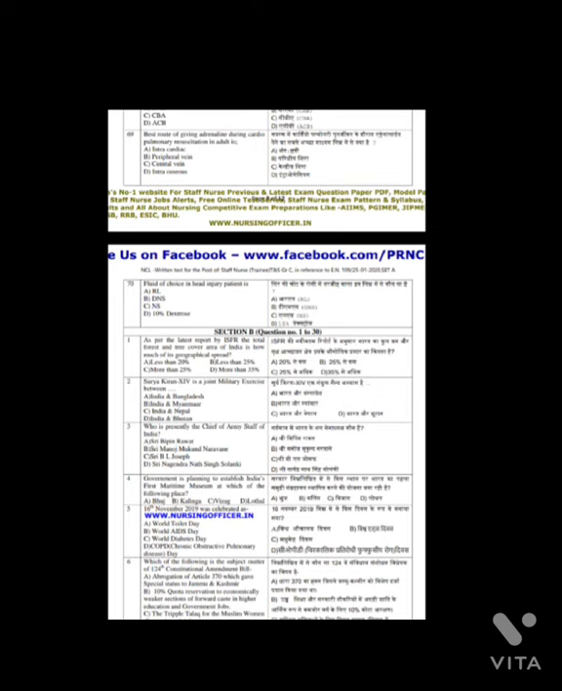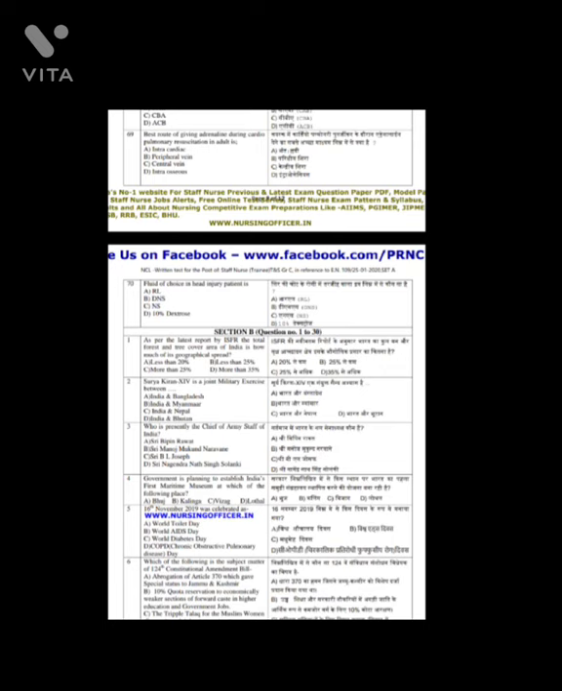Question number 70. Fluid of choice in head injury patient is, and the answer is option C, NS, normal saline. The next is section B. Total 30 questions are there. Question number 1. As per the latest report by ISFR, the total forest and tree cover area of India is how much of its geographical spread?